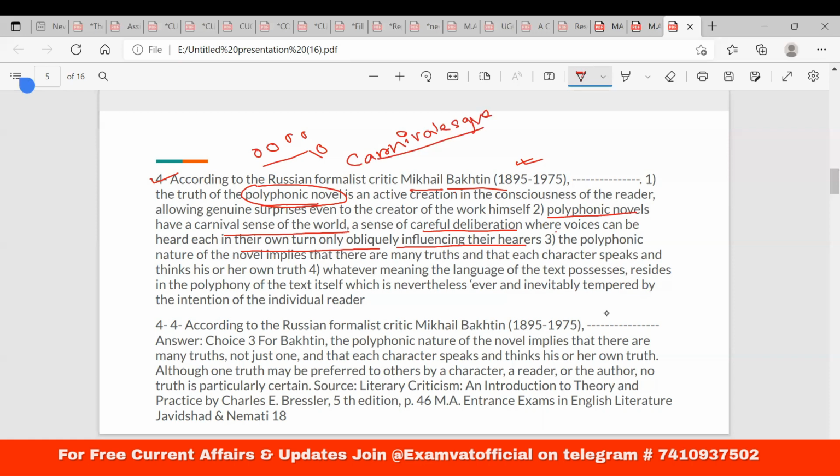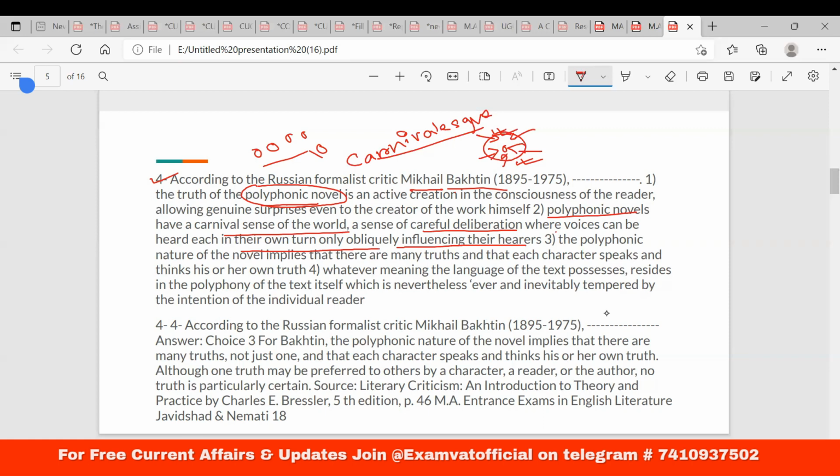This is a very important space where multiple voices obviously contribute, but there is no center voice, no prime voice. Okay, even in a carnival you also see sometimes people wearing masks and different sorts of dresses. That means no particular culture is dominating, or no particular voice is a dominating voice.